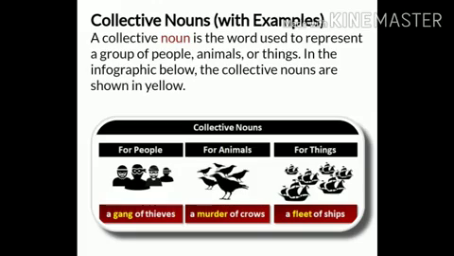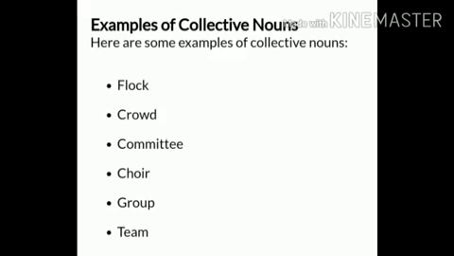A gang of thieves, gang. A murder of crows, murder. And a fleet of ships. Here gang, murder, and fleet are collective nouns. Here are some examples of collective nouns. For example, flock, crowd, committee, choir, group, team.